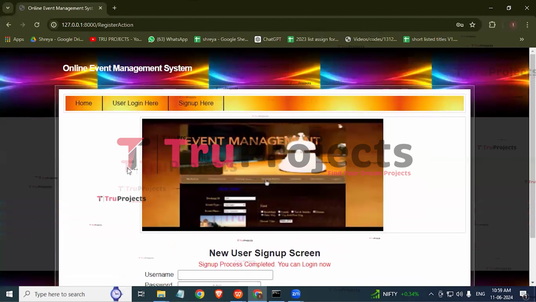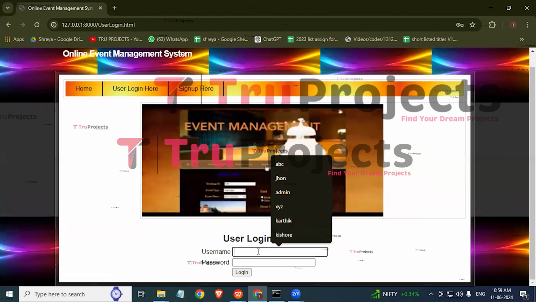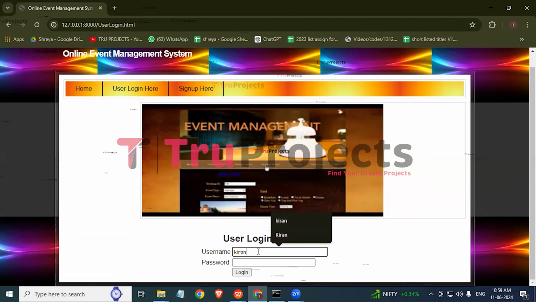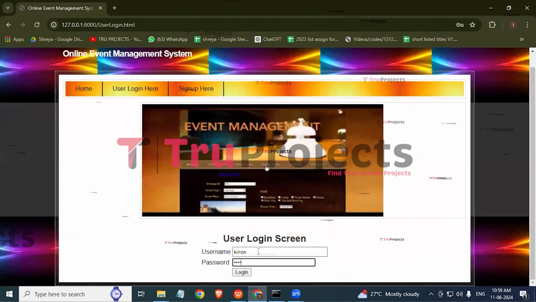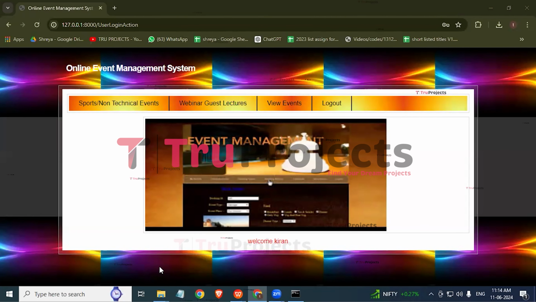So now let us log in. Click on the user login link. And here we need to enter the username and the password of Kiran. So give the username as Kiran and give his password. Now click on login. Here we can observe that Kiran has logged in successfully. So using this dashboard, the user can manage all his events online.